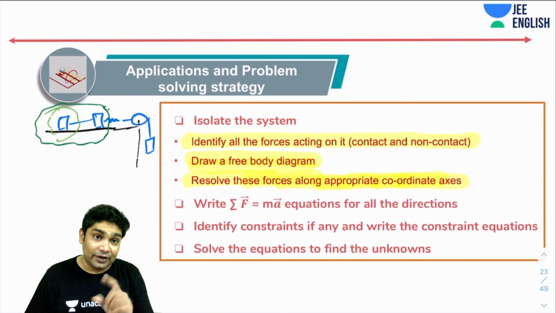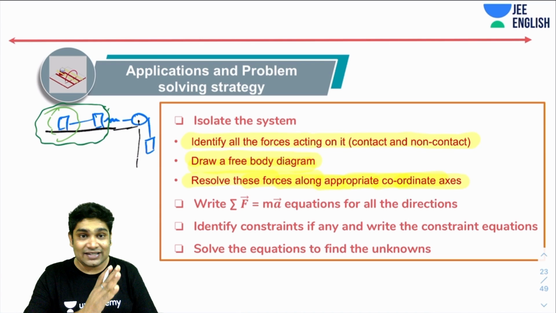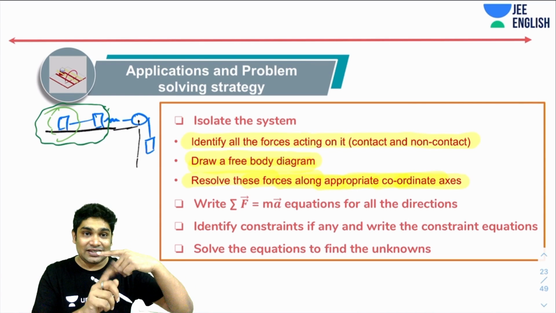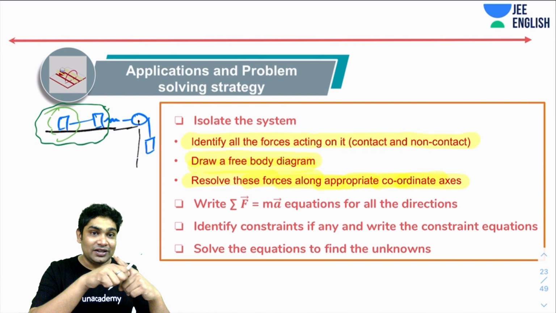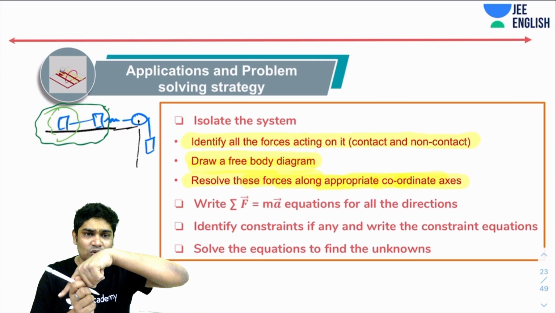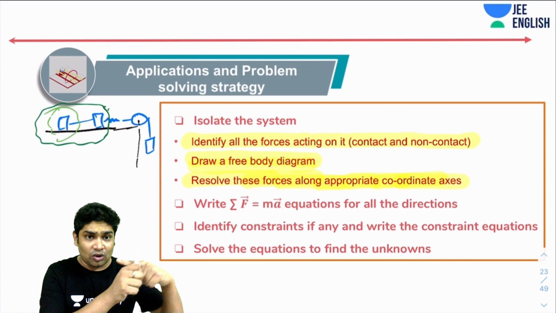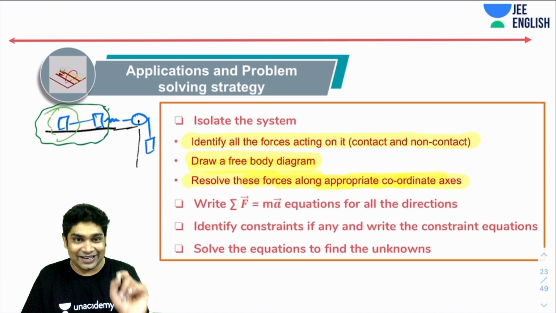Again, you are also free to choose yourself any kind of coordinate axis that you feel like. You can choose your origin anywhere. You can choose a set of coordinate axes y and x. It is not compulsory that your y has to be vertical and x has to be horizontal. No, you could have chosen your y at a certain angle also, x like this. As long as they are perpendicular, you can choose any y and x. You can place your origin also anywhere that you feel like. But once you fix that, then stick to them.